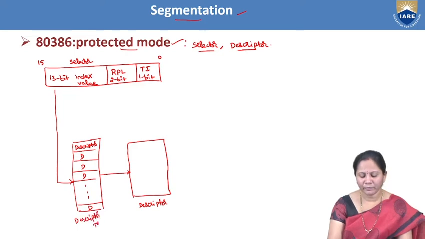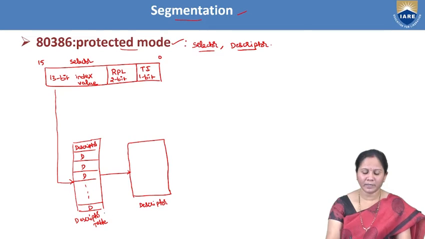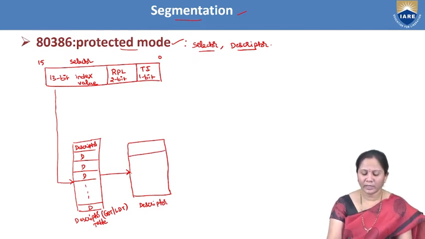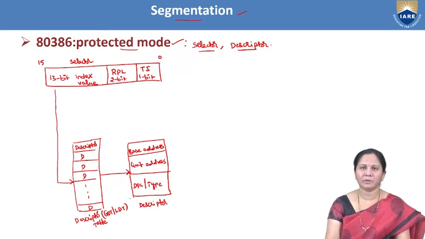Based on this, the descriptor table may be either GDT or LDT. If any descriptor is selected, that descriptor will consist of different parameters. The first parameter is the base address, next the limit address, and the next one is DPL, the descriptor privilege level, and another parameter is type.